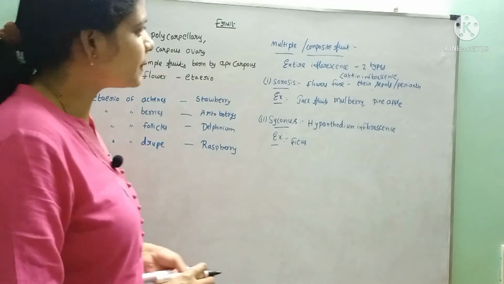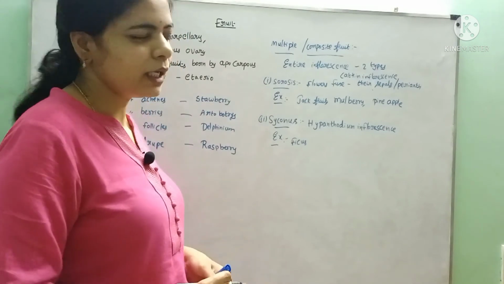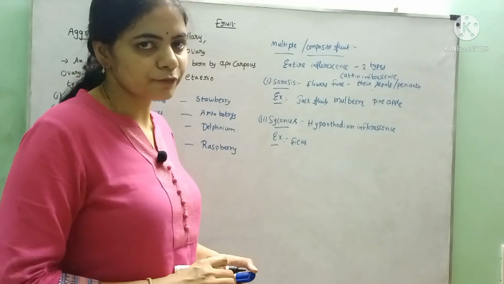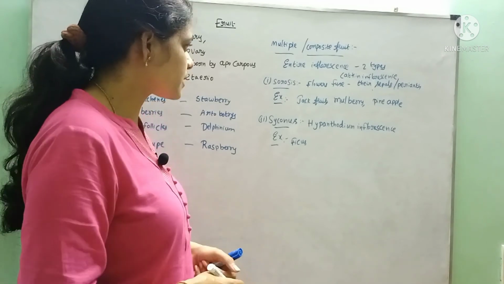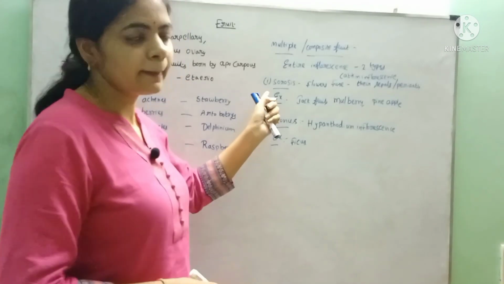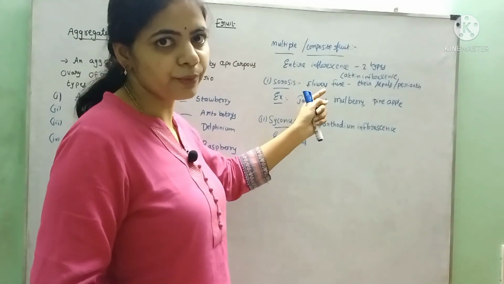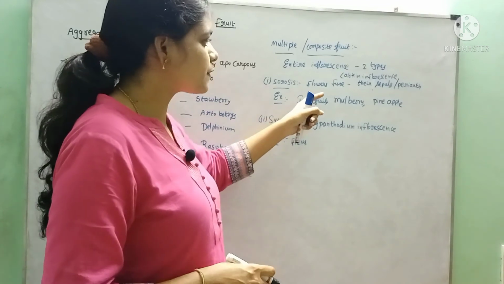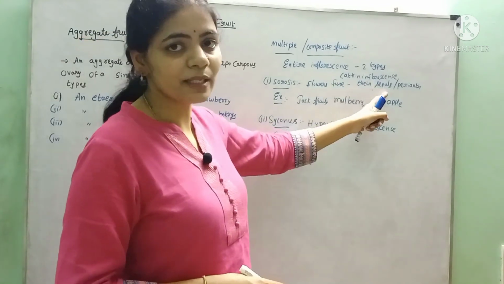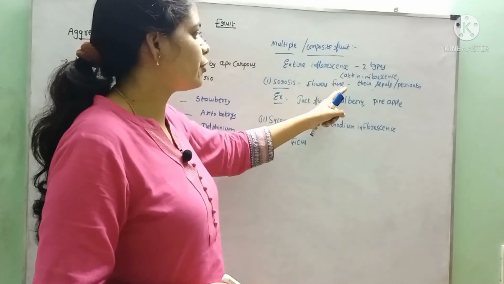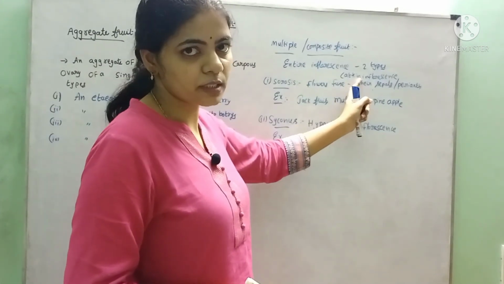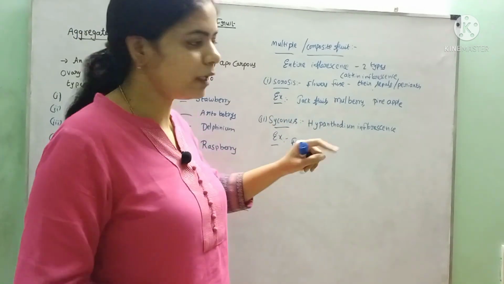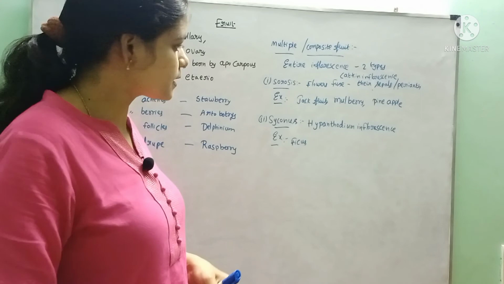And another one is a multiple or composite fruit. It is nothing but the entire fruit that developed from the inflorescence. It is of two types depending on the type of the inflorescence. The first one is the sorosis. In this, the inflorescence containing the single flowers will fuse together by means of the sepals or perianth. Here the type of inflorescence is called catkin inflorescence. It is a type of inflorescence. Example, jackfruit, mulberry and pineapple are formed from the catkin inflorescence.